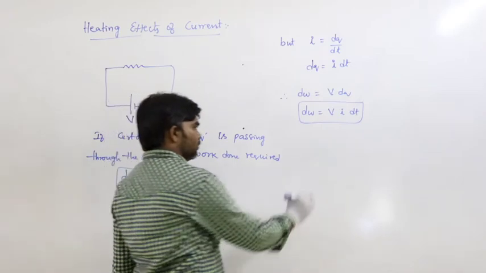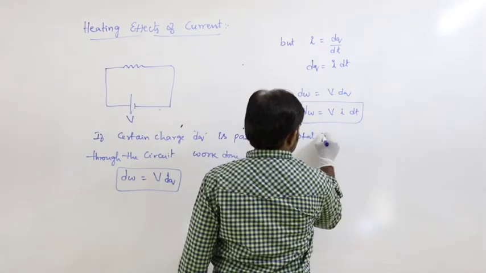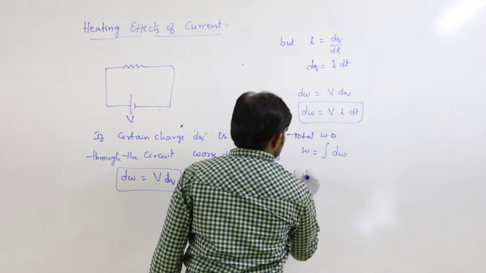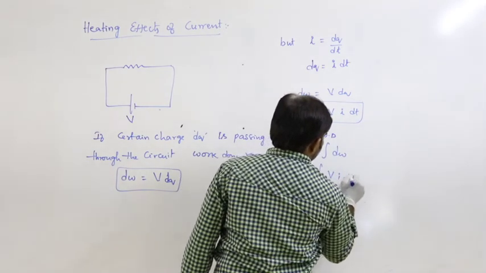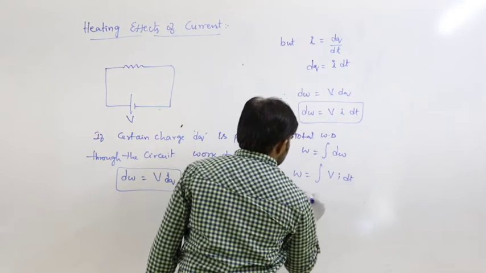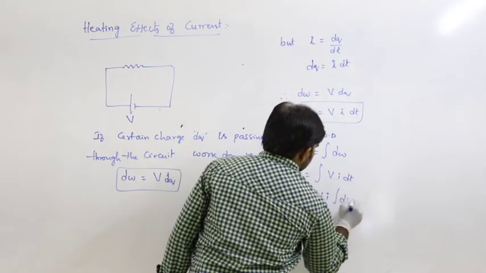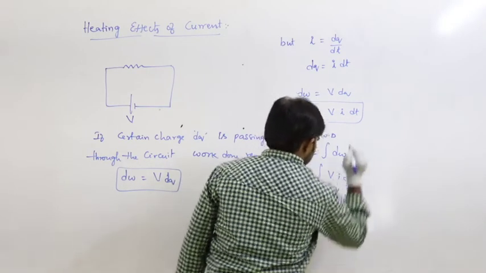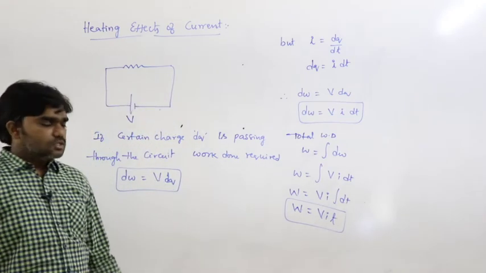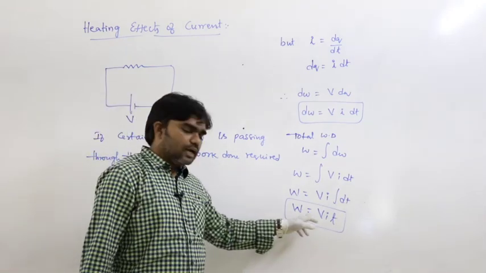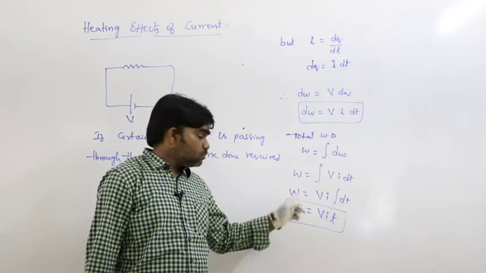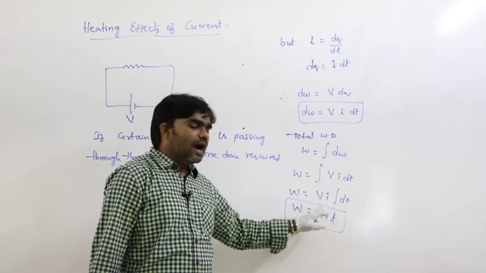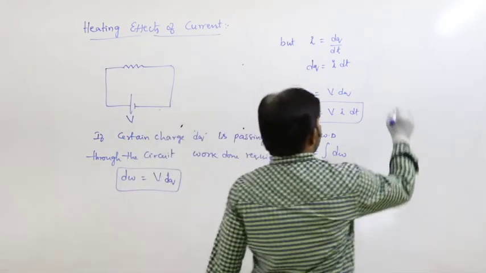What is the total work done required? Total work done, W is equal to the integral of dW, the integral of V I dt. So W is equal to V I times the integral of dt, and the integral of dt is t. So W is equal to VIt. This work done converts into heat energy. So this is the heating effect of current.